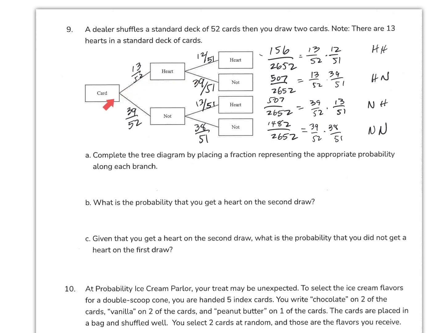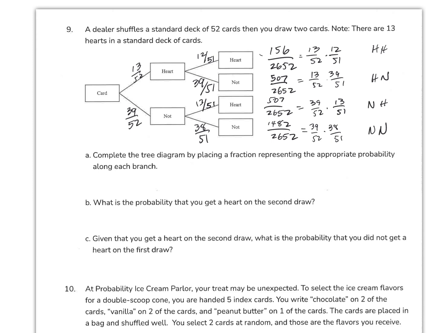But if we go heart, no heart, that would be heart, no heart. And then this would be no heart, heart, okay? And no heart, no heart, which is this probability. Okay. All I did was multiply, follow the path, and multiply the two probabilities.